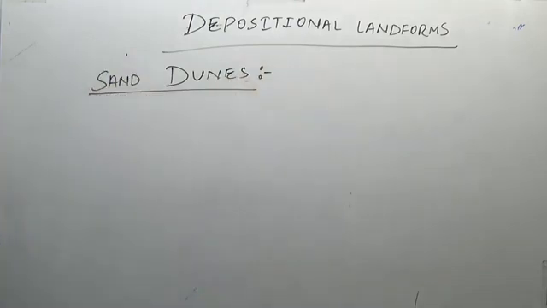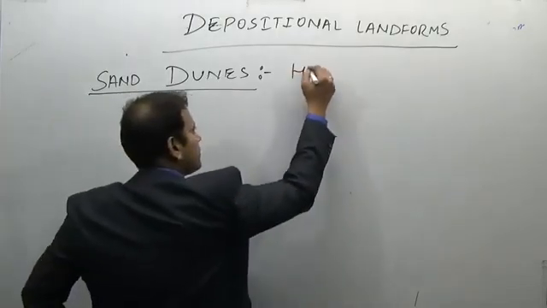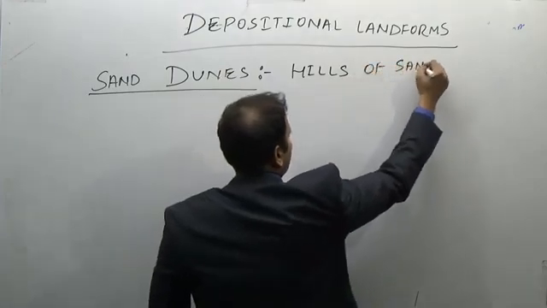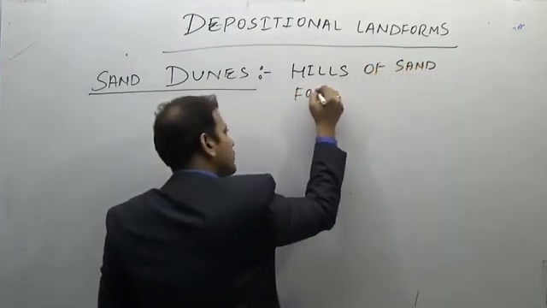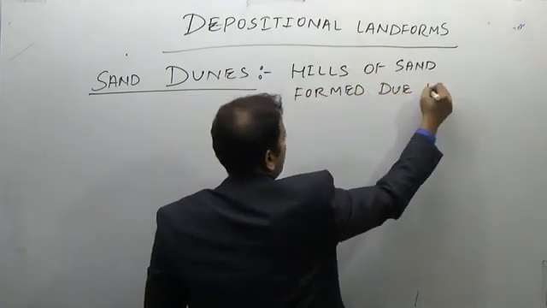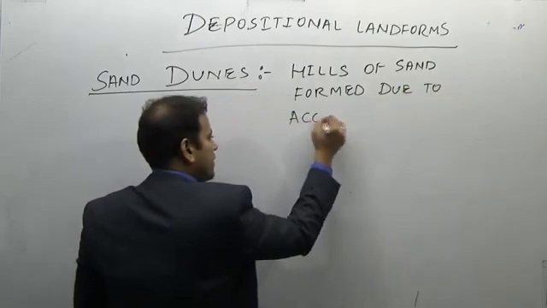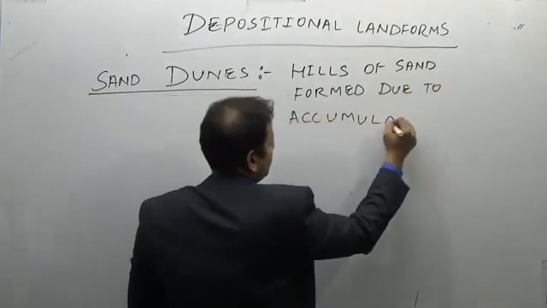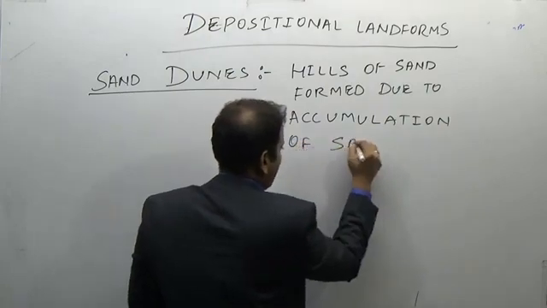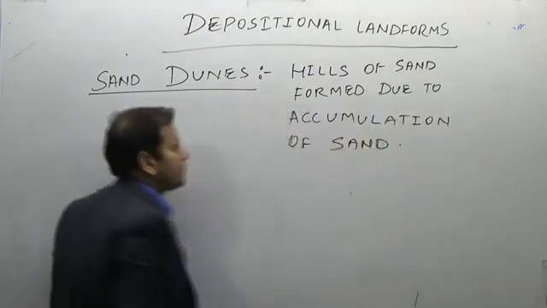So what are these sand dunes? Sand dunes are hills of sand formed due to accumulation of sand.